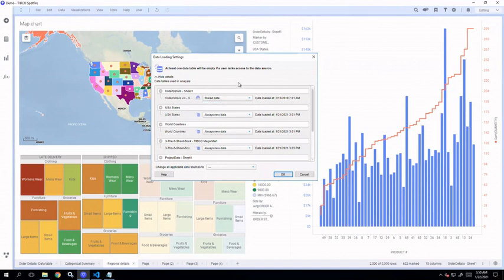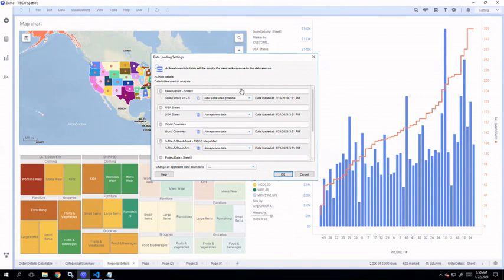The next option is always new data. It means whenever you open the analysis file, Spotfire will go and search for this particular data file in the exact location from where it was imported, every time you open the file. So it has to be in that particular location all the time. That is always new data.